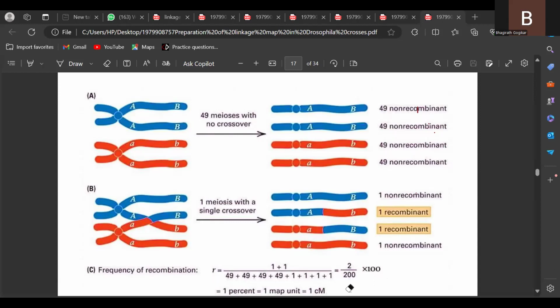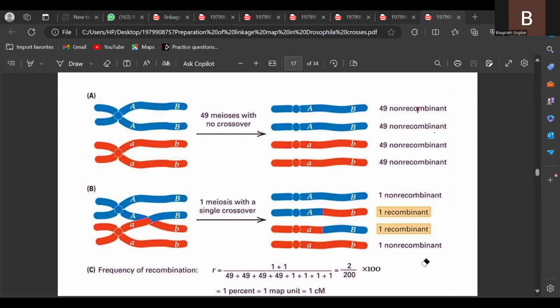So the frequency of recombination or percentage of crossing over formula is the number of recombinants with reference to region 1, region 2, double crossovers. This is a 2-point test cross. That's why with reference to 1 point only, we are getting parental and non-parental types. But in a 3-point test cross, we are getting different types of non-parental combinations.